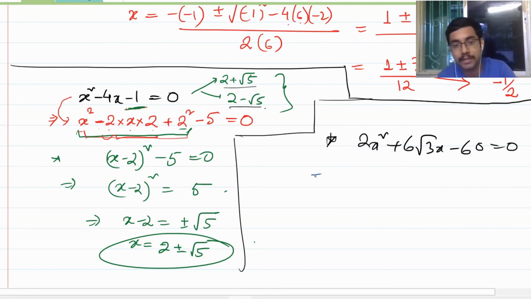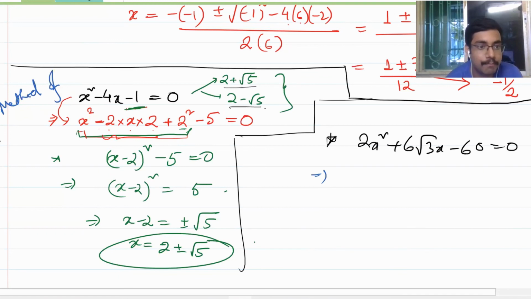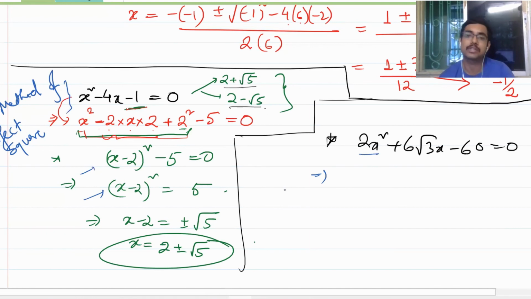I want you to show the method of squaring. This is called the method of perfect square. Why? Because you are making a perfect square from it, isn't it so? So here you have 2x square, so you better take the 2 off.